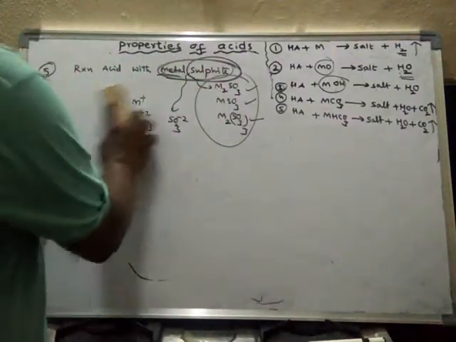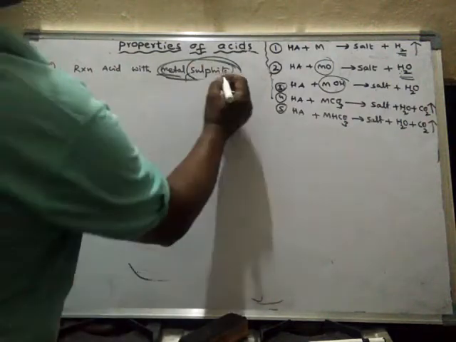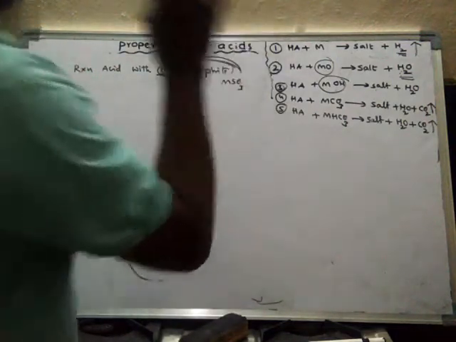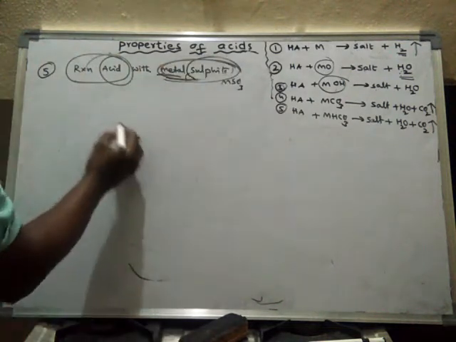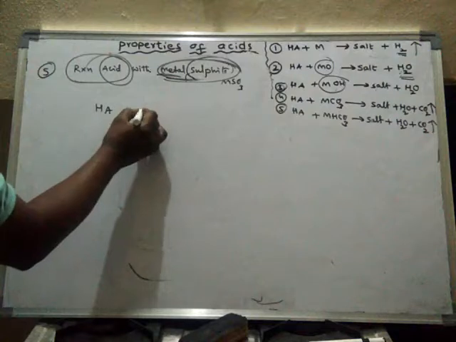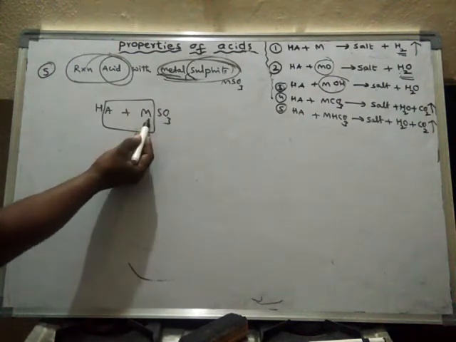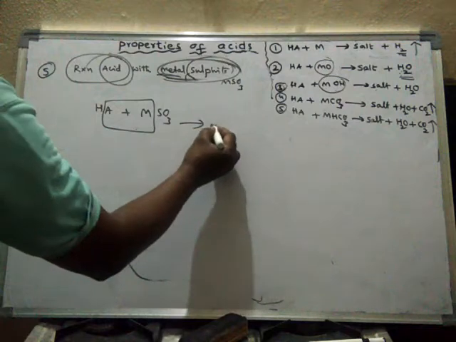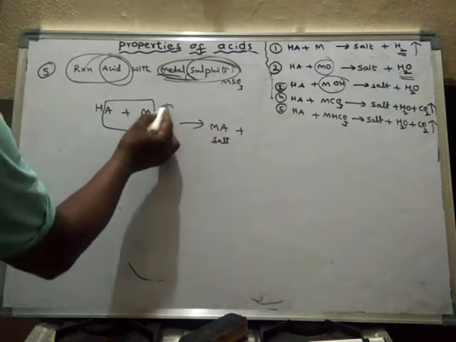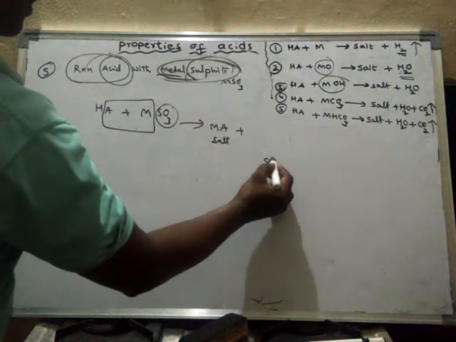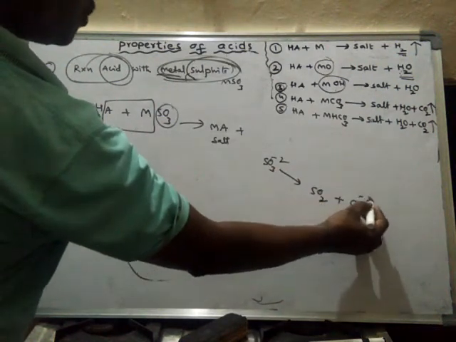So in general, for metal sulfides I'll take MSO3. Now, the reaction of acid with the metal sulfide. Again it is the same: the metal will react with the anion to form salt, plus what happens to the sulfite, SO3 minus 2? It decomposes to form SO2 and O minus 2.